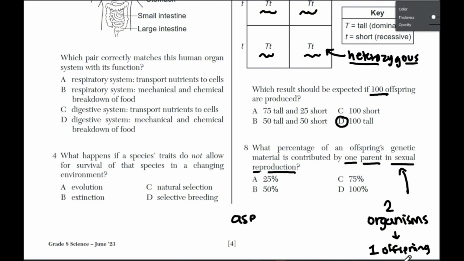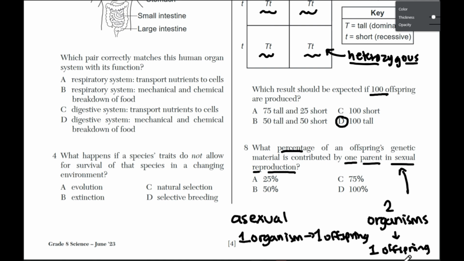Asexual reproduction, just for your own knowledge, this means that one organism can produce one offspring. So you do not need a partner in asexual reproduction, but you do need a partner in sexual reproduction. So what does this mean in terms of a percentage of genetic material?